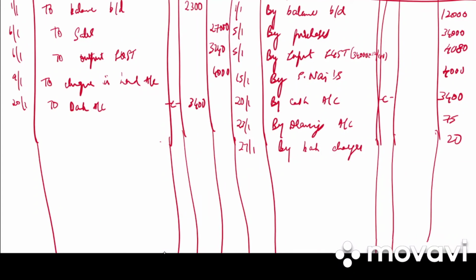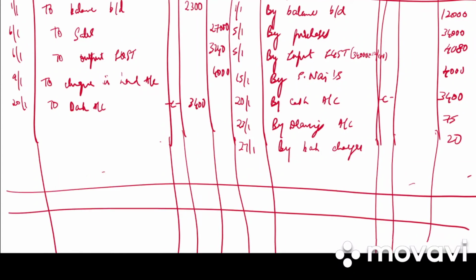And the last entry, they have given: paid into bank the entire balance. So on 31st we have paid the entire balance to bank account. So it will be a contra entry to cash account, contra entry. First, before that we need to total our cash column. What is the total? On the debit side it is 5,700.